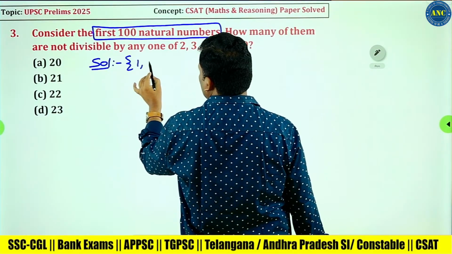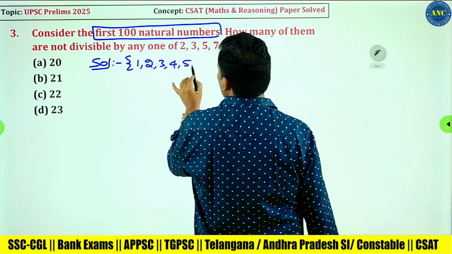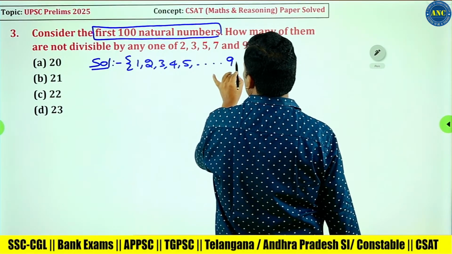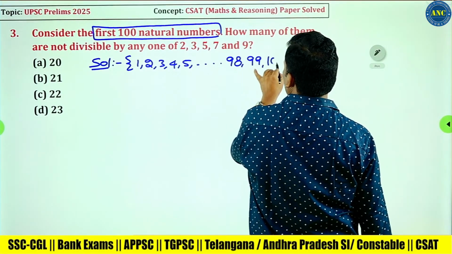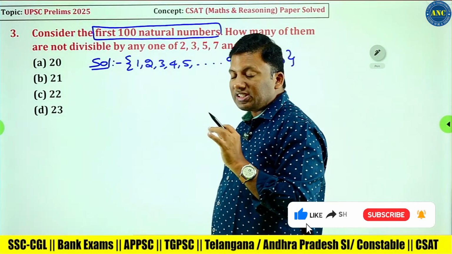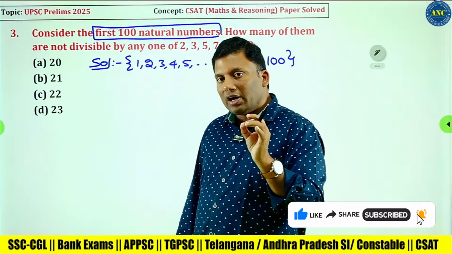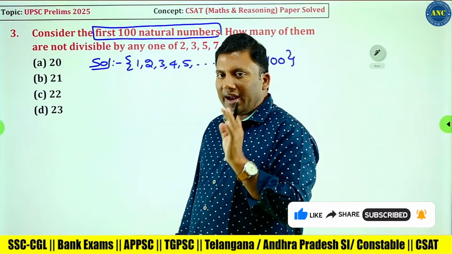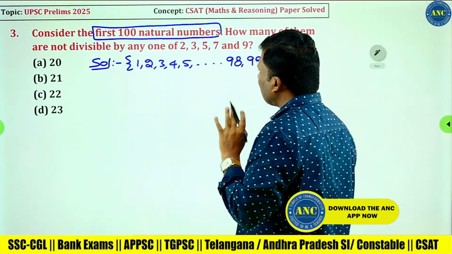Let me put it in a set: 1, 2, 3, 4, 5 and so on up to 98, 99, 100. Now there is a condition that is given.